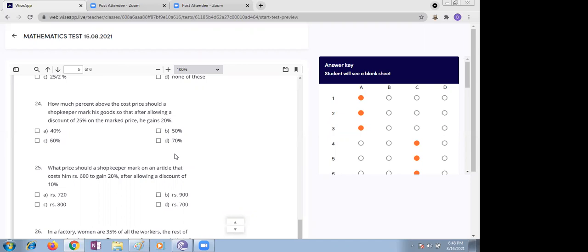Suppose you take the market price as X. Cost is 100 and gain 20% means 120%.